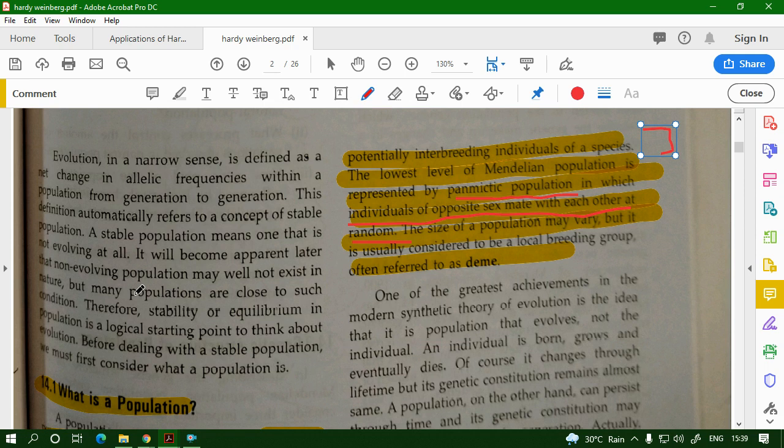Panmictic means they are freely mixing and mating with each other. The size of a population may vary, but it is usually considered to be a local breeding group, often referred to as a deme. So there is a definition of what a deme is.